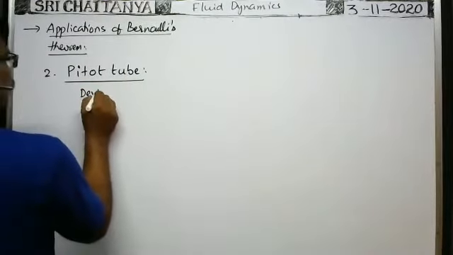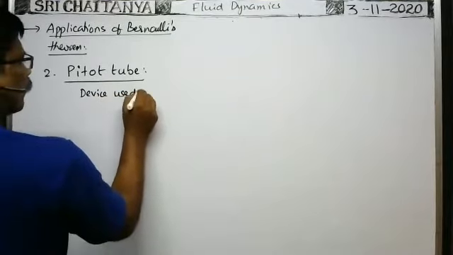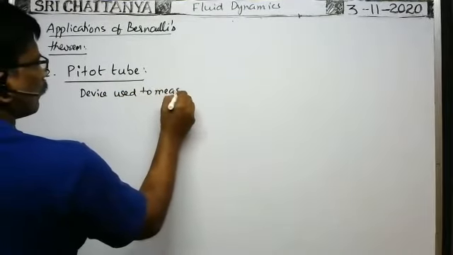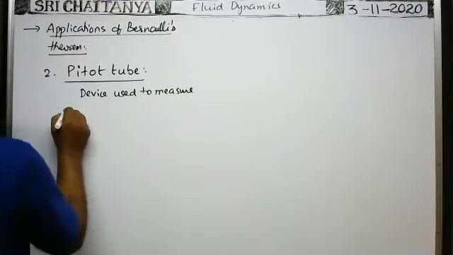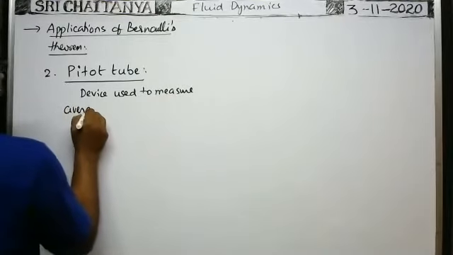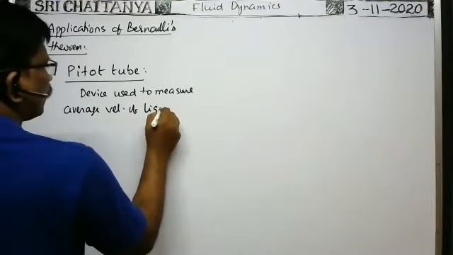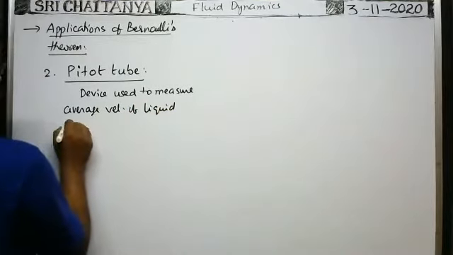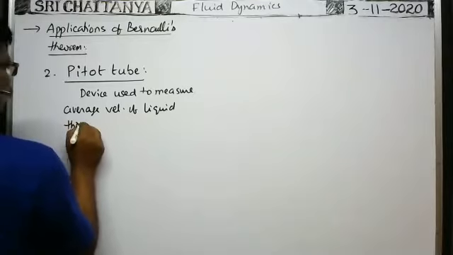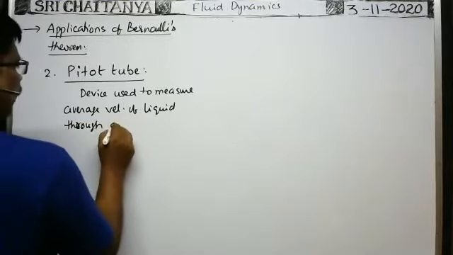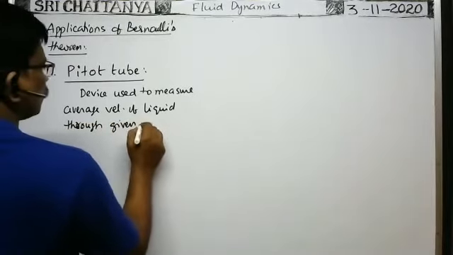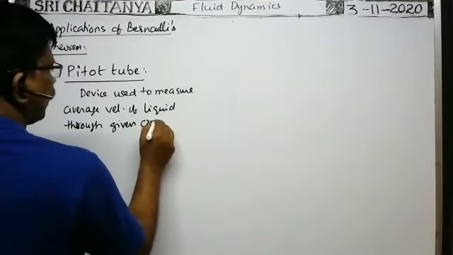It is a device used to measure the average velocity of liquid through a given cross section of the tube.